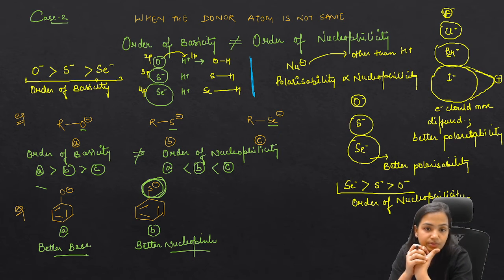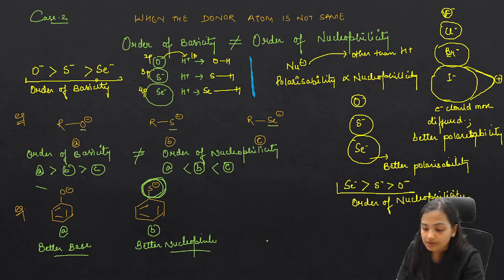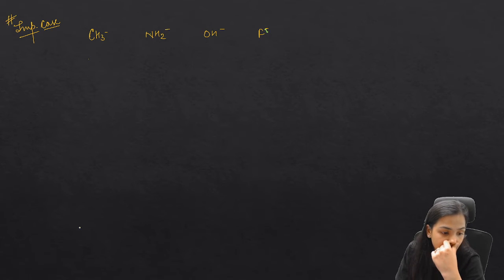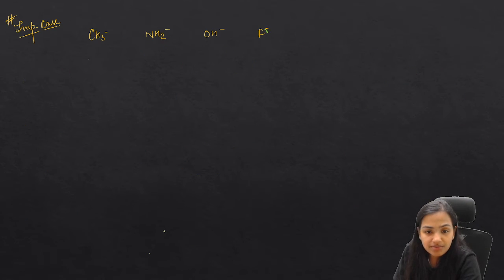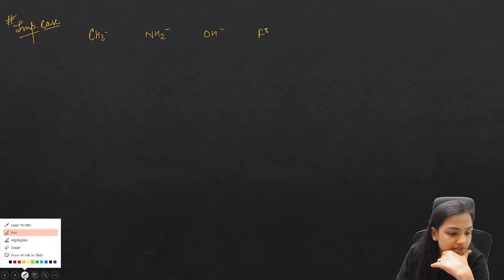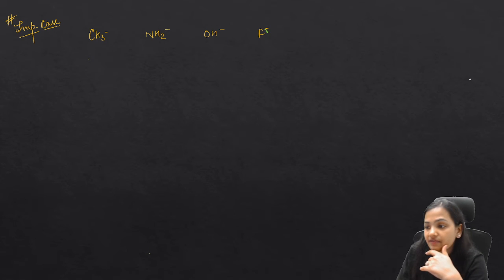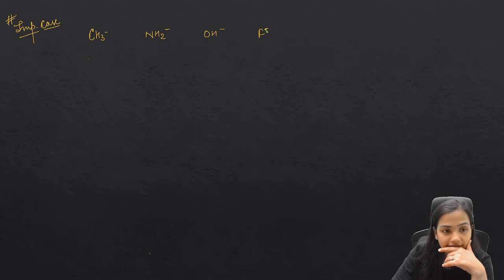So I hope all these points are very clear to all of you. Now let's move forward. Here I have a very important case for you. When the donor atoms are not the same, basicity and nucleophilicity are not going to be the same, they are going to be opposite. But what happens if we have such a case, that is CH3 negative, NH2 negative, OH negative, F negative? Now what can we do? Think of it and tell me.